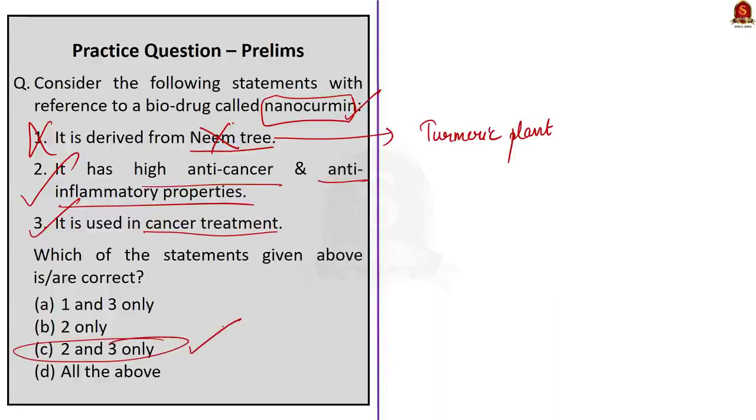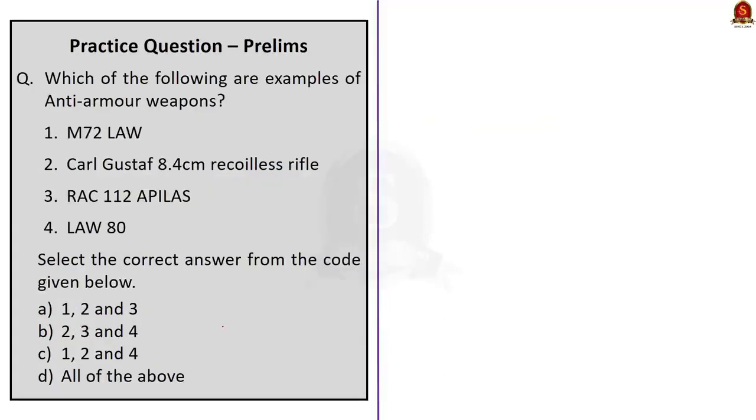Now this next question asks, which of the following are examples of anti-armor weapons? M72 LAW, Carl Gustav 8.4 cm recoilless rifle, RAC 112 Apilas, LAW 80. See, actually the correct answer is option D, all of the above. All of these are anti-armor weapons. Just note that M72 LAW is produced by a Norwegian company. It is used by the US military.